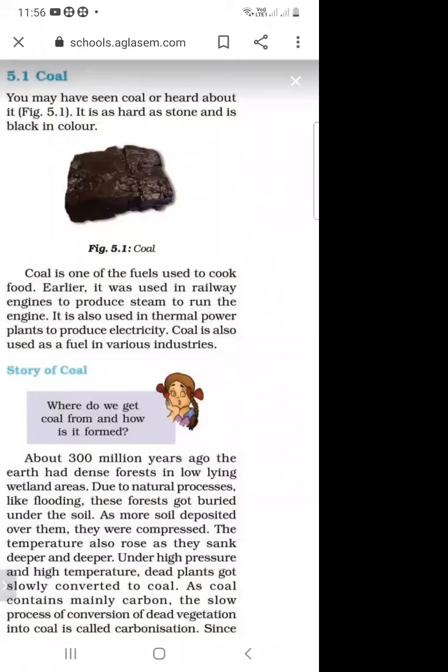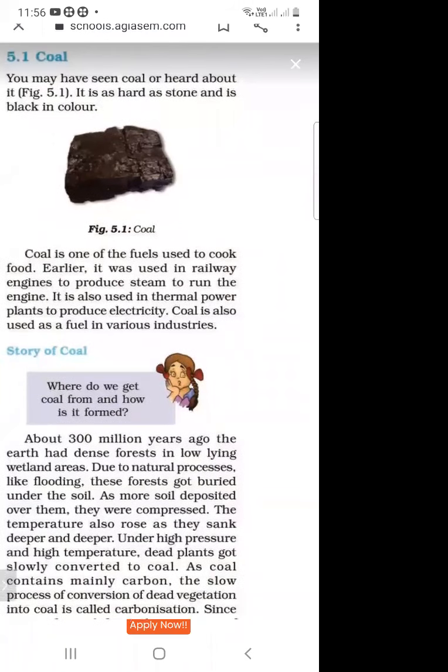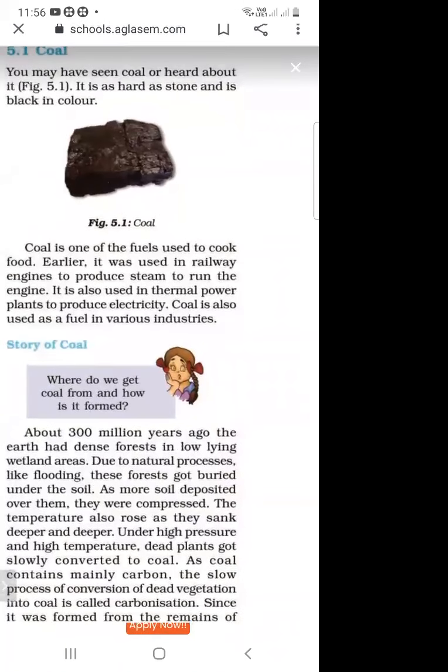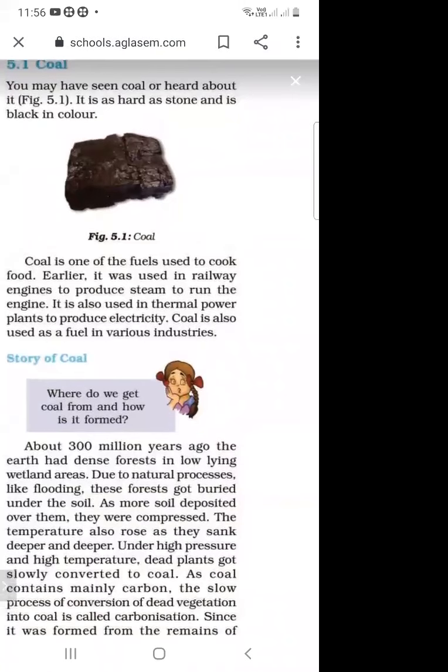So what do you mean by coal? Coal is very hard, just like stone, and it is always black in color. It is one of the fuels to cook food, it is used in railway engines, it is also used in thermal power plants to produce electricity, and coal is used as fuel in various industries.